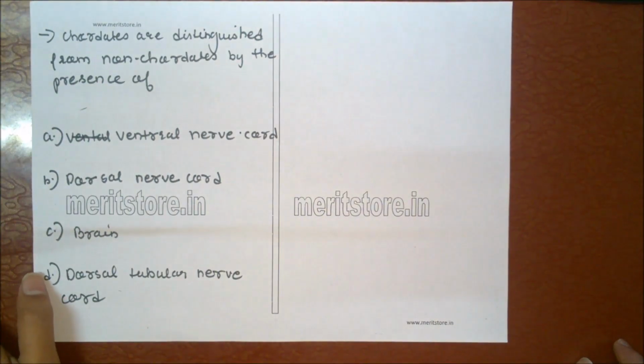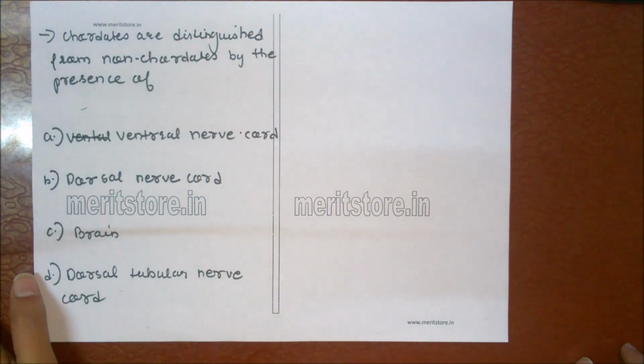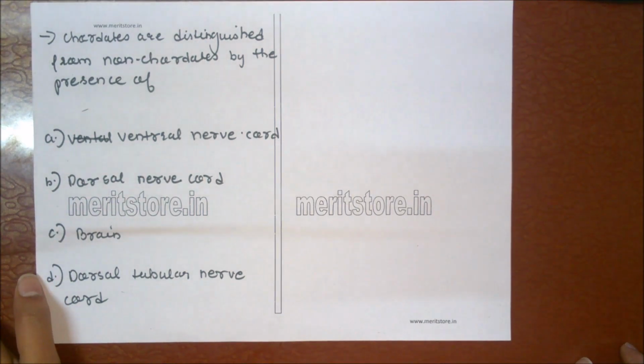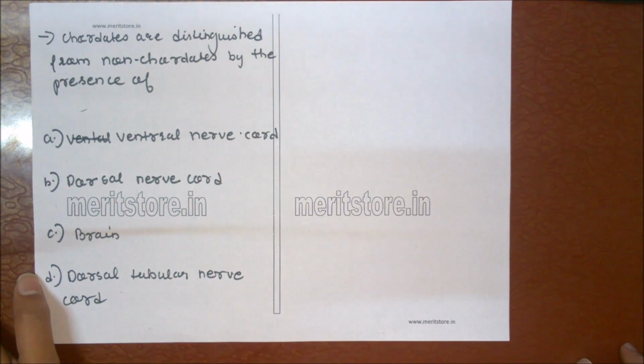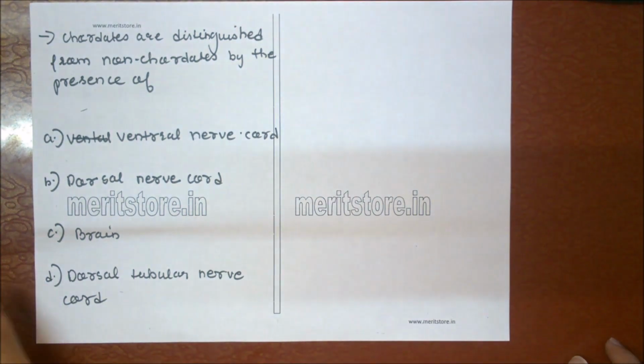Chordates are distinguished from non-chordates by presence of A. Ventral nerve cord, B. Dorsal nerve cord, C. Brain, D. Dorsal tubular nerve cord.